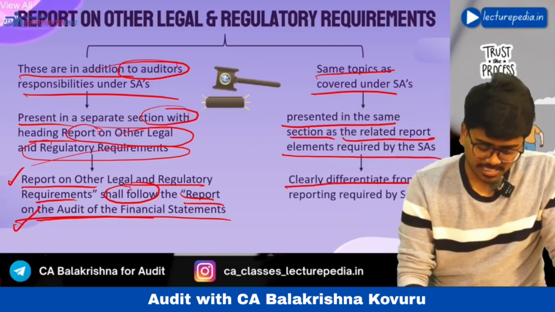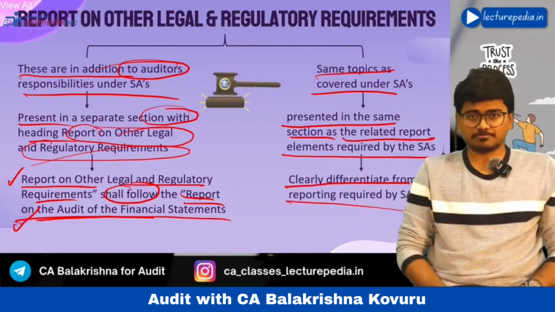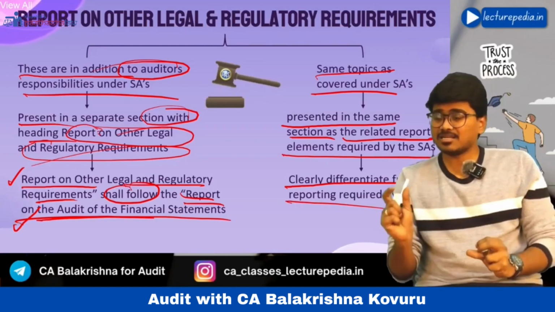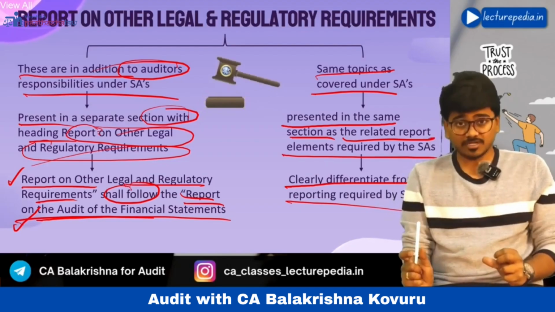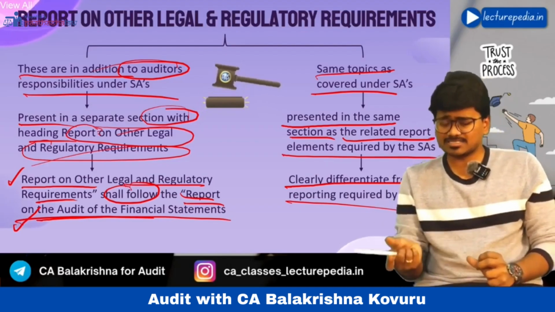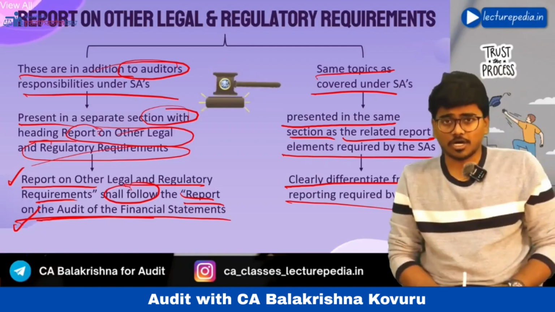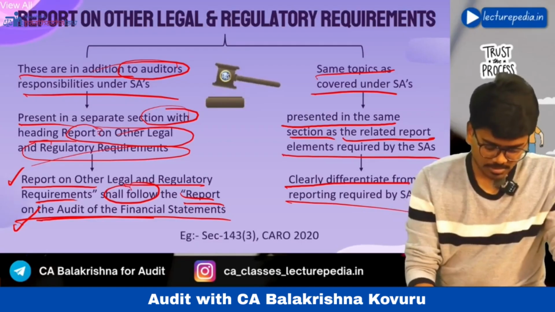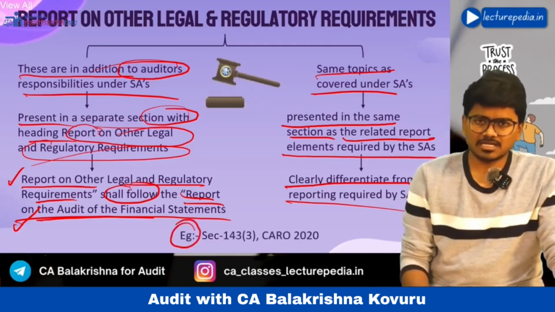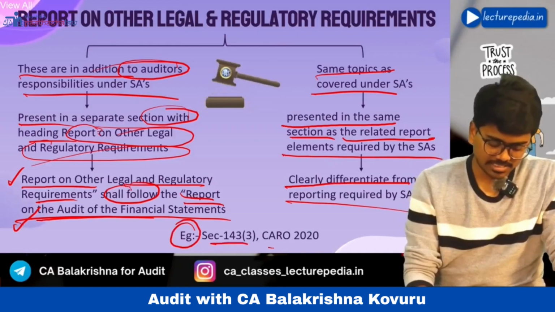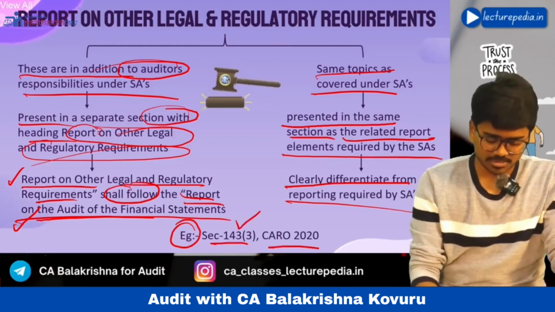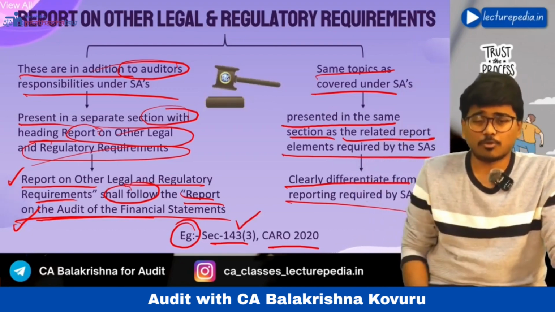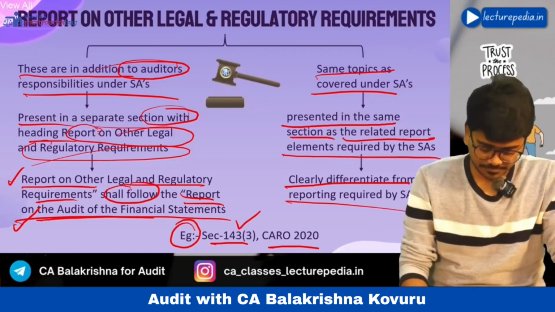But however, there should be clear differentiation from the reporting that is required by SA. In the same section itself, you can present the reporting requirement under other law or regulation also, if the requirement of other law or regulation is same as that of the standards on auditing. Hope that is clear. An example for reporting under other law or regulation is section 143 subsection 3, CARO 2020. In section 143 subsection 3, there will be a list of points on which the auditor has to report. There will be around 12 points on which the auditor has to report, right?